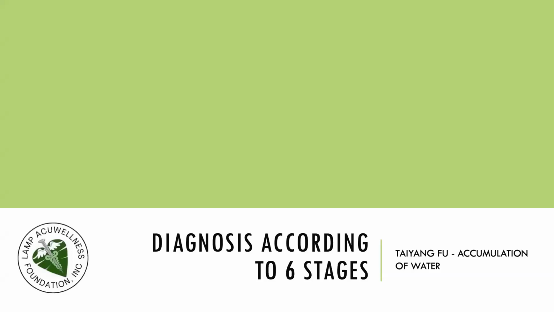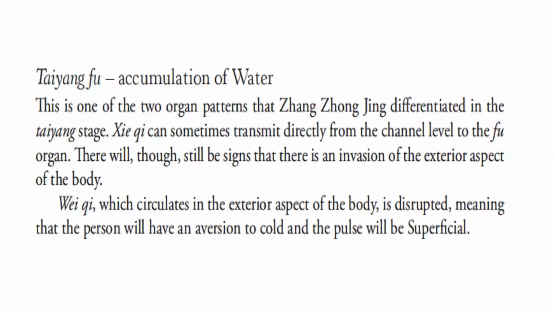Let's proceed to diagnosis according to the six stages. This time we discuss Taiyang Fu, accumulation of water. This is one of the two organ patterns that Zhang Zhongjing differentiated in the Taiyang stage. Pathogenic qi can sometimes transmit directly from the channel level to the Fu organ. There will, though, still be signs that there is an invasion of the exterior aspect of the body.